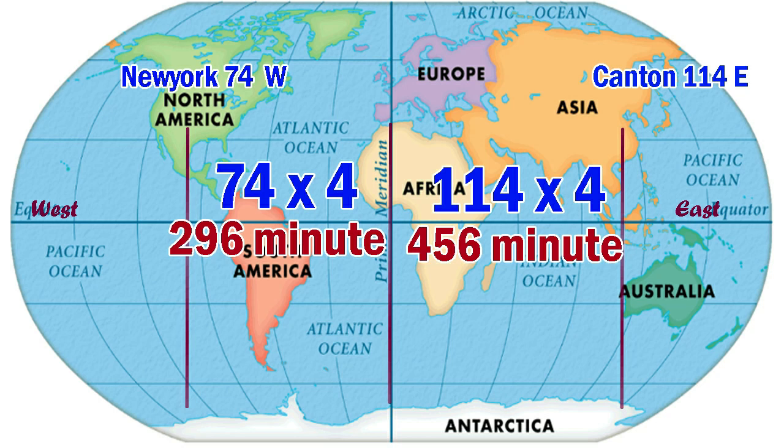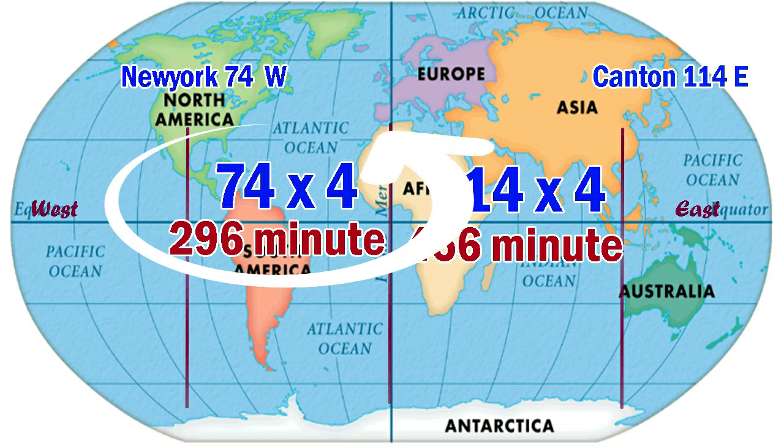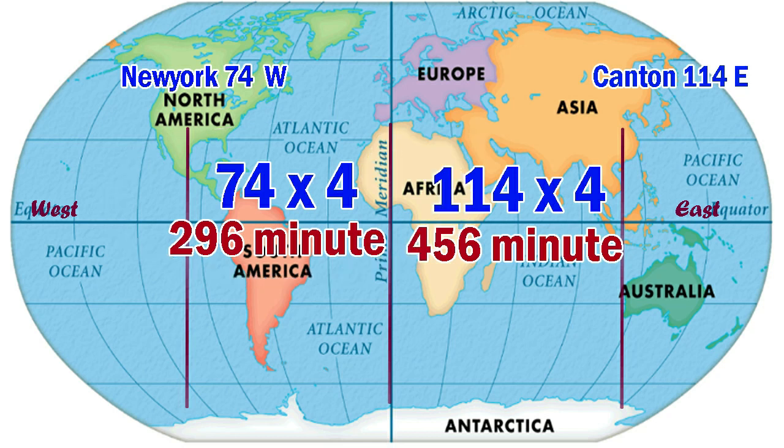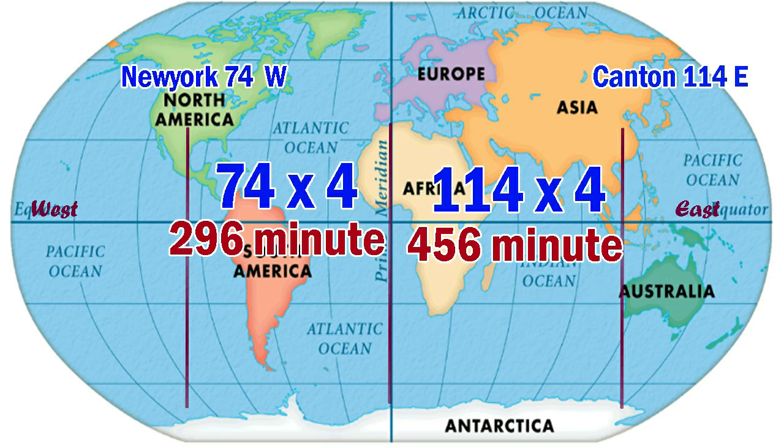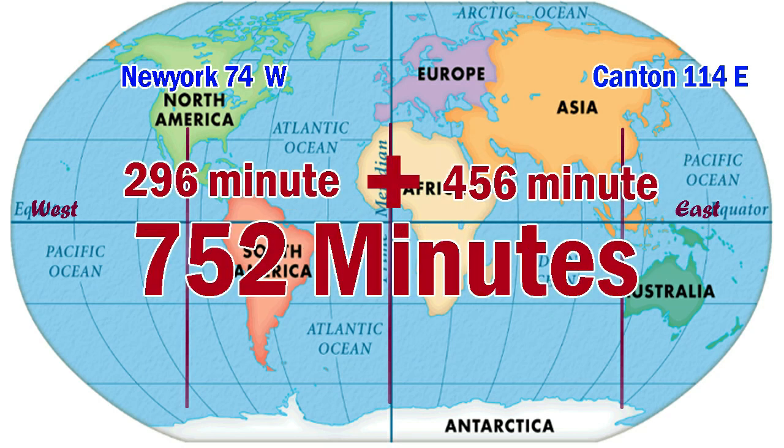So the time difference between Greenwich and New York is 74 into 4, that is 296 minutes. Then the difference between Greenwich and Canton is 114 degree. So the time difference is 114 into 4, that is 456 minutes. So the total difference is 752 minutes. The time difference from New York to Canton is 752 minutes.